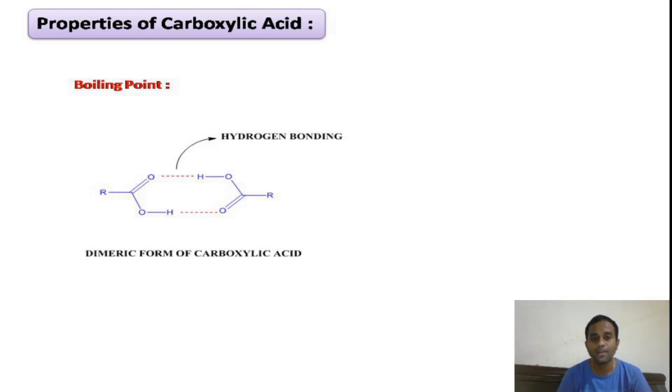Due to the opposite direction of the methyl groups in carboxylic acids having an even number of carbon atoms, there is a possibility of close packing, so their boiling point increases. This is about the boiling point.